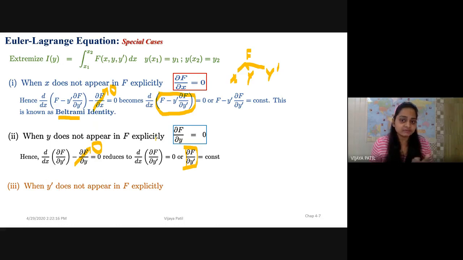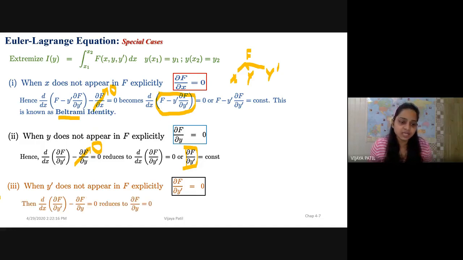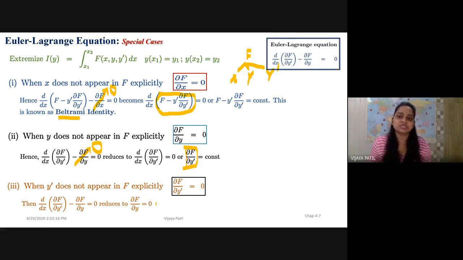Again, because I have told you it's x, y, and y', we are just making an argument on x and y'. So when y' does not appear in f explicitly, what will happen? ∂f/∂y' becomes 0. And what is the effect of that? This bracket will go to 0, and then my other term will also go to 0, that is ∂f/∂y equals 0.